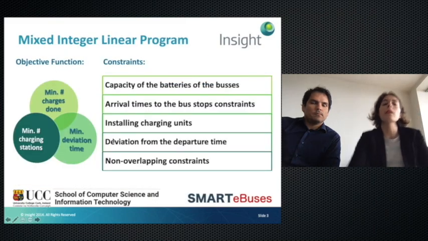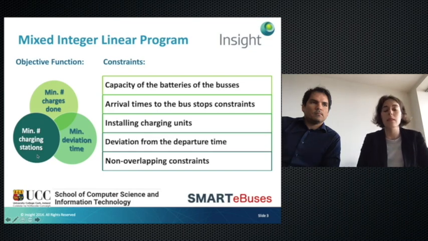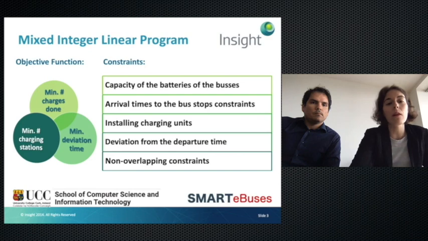In order to do that, we developed a mixed integer linear program with three objective functions. The first one, the most important, is to minimize the number of charging stations. Why? Obviously for economic reasons. The second one is to minimize the deviation time.